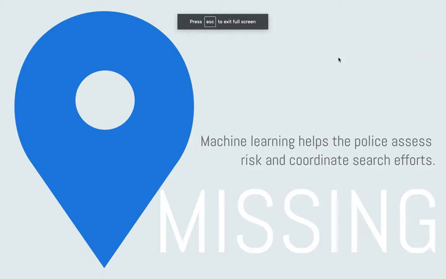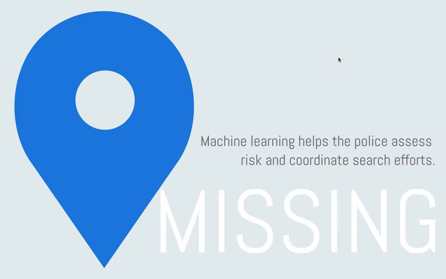So this is an overview and demo of Missing, and as you can see here, there's a brief intro to it. Machine learning helps the police assess risk and coordinate search efforts. So what we set out to do in this app was to help the police officers decide where to begin their search, right? To coordinate it, make this an easier process for them.